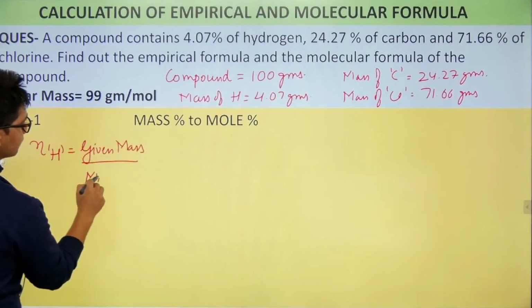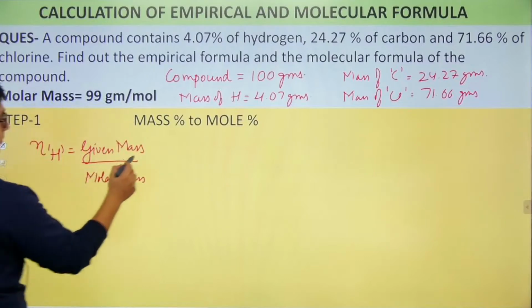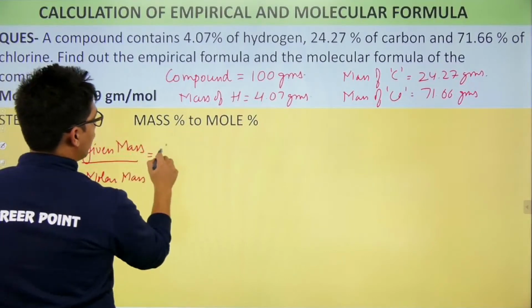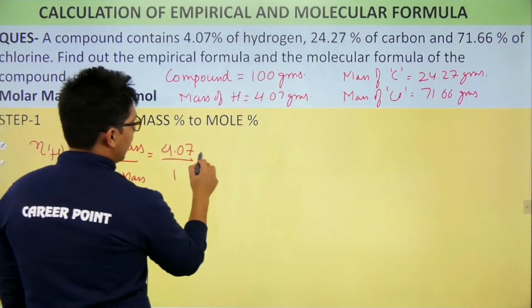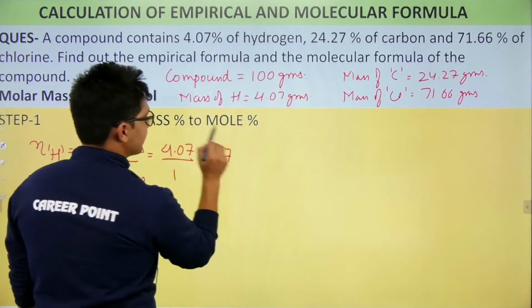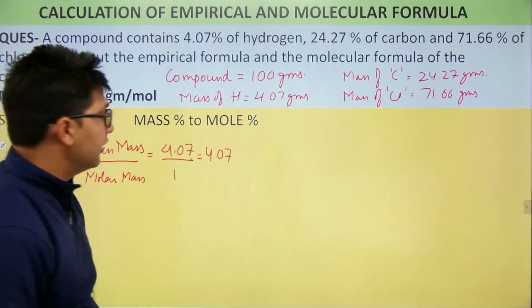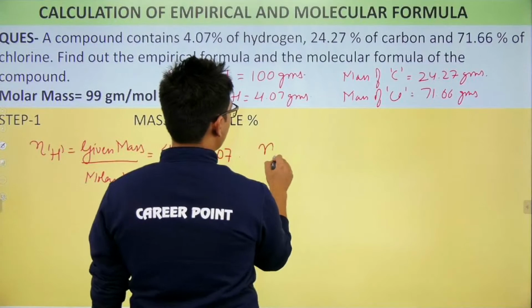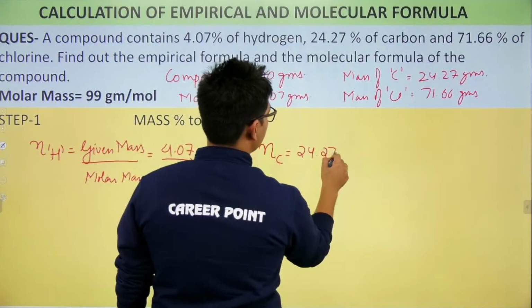So what is the given mass? The given mass is 4.07, and the molar mass of hydrogen is 1. So the number of moles is 4.07. Similarly, I will calculate the number of moles of carbon, which is given mass divided by molar mass.